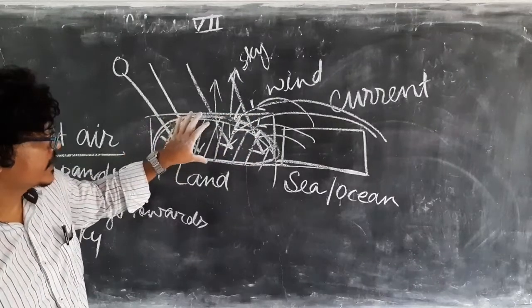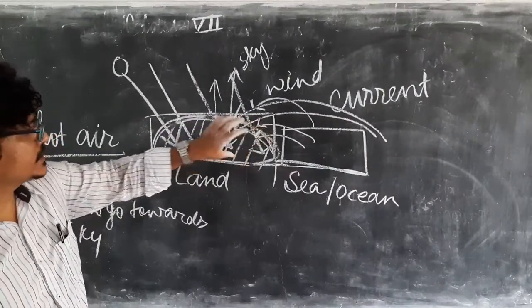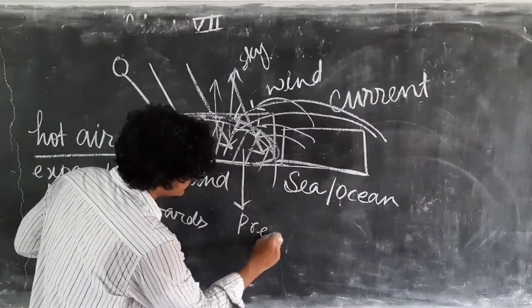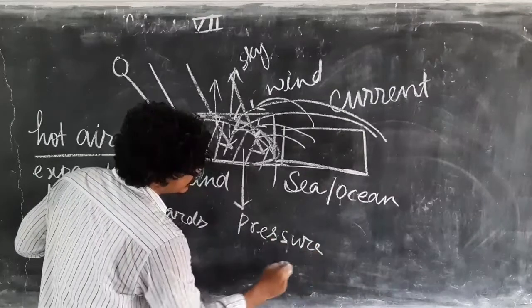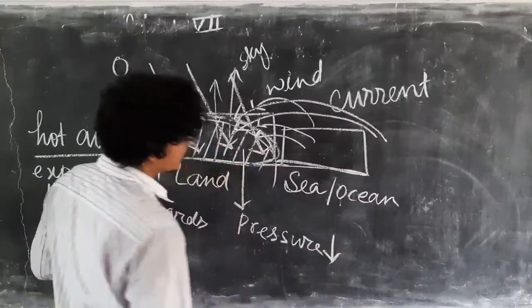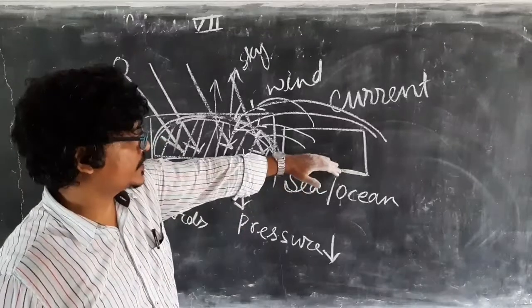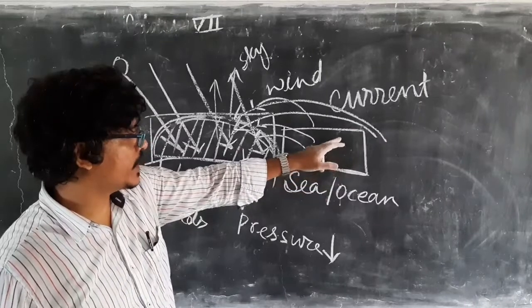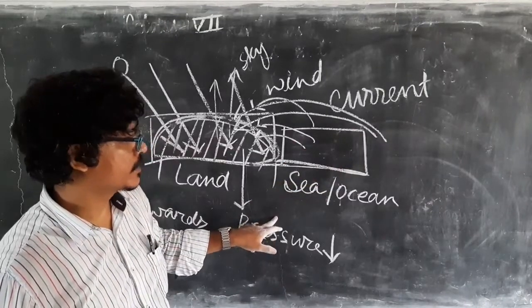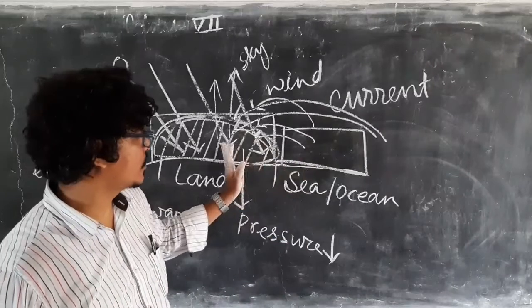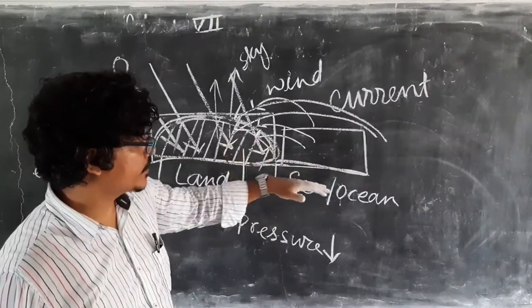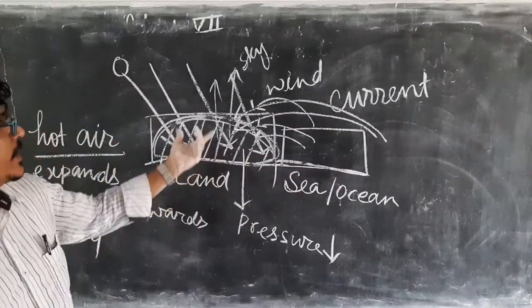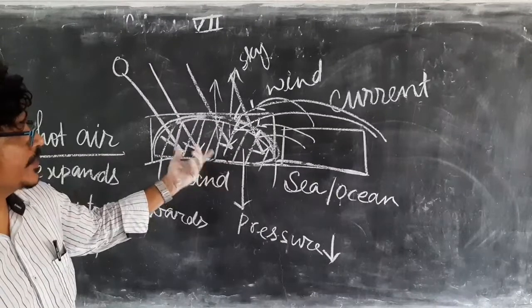That means here there is very little air, or no air. Since there is no air, pressure in this region will be less. And since over the ocean surface there is air, the pressure is more. So air moves from high pressure to low pressure. That is the reason the air from the sea or ocean comes to fill this region created by hot air. This is the way wind current is generated.